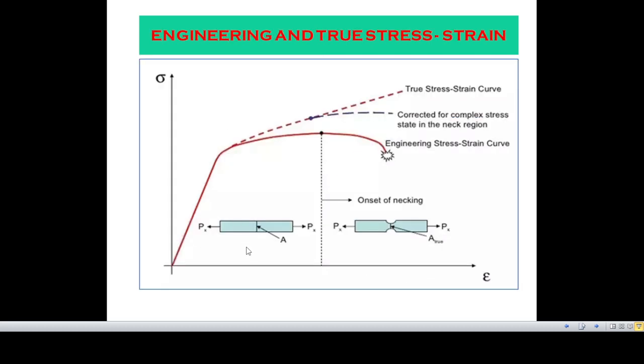Now this is a stress strain diagram for engineering stress strain as well as true stress strain. This one is for typical engineering stress strain diagram, and this one for true stress strain diagram, where instead of initial cross sectional area we have to consider instantaneous cross sectional area. That means stress will be F divided by original cross sectional area for engineering stress, and for true stress it will be sigma is equal to F divided by A_i, that is instantaneous cross sectional area.